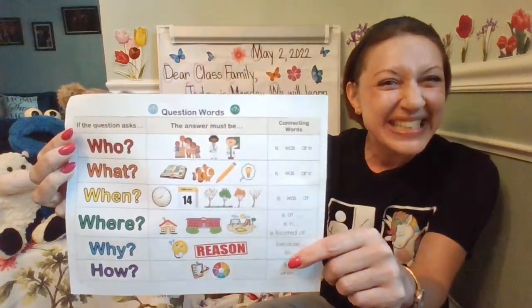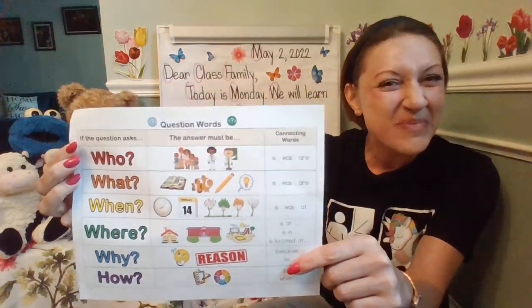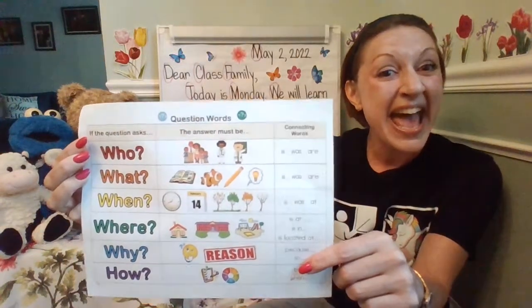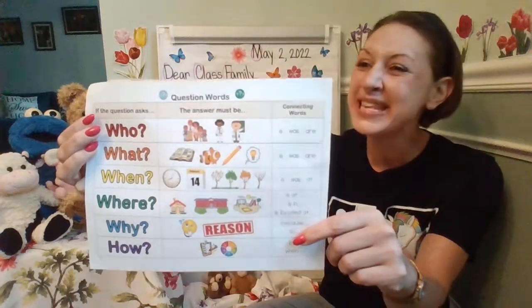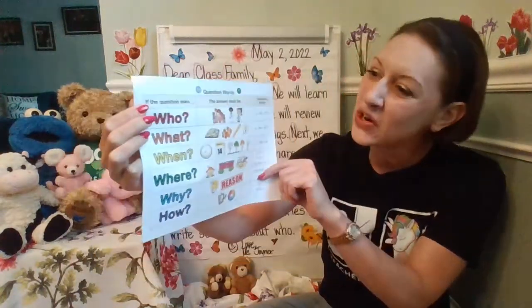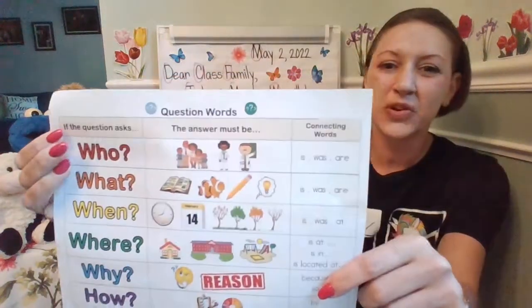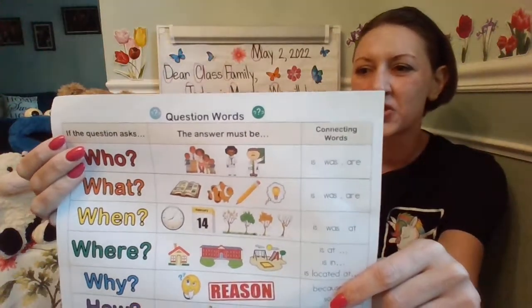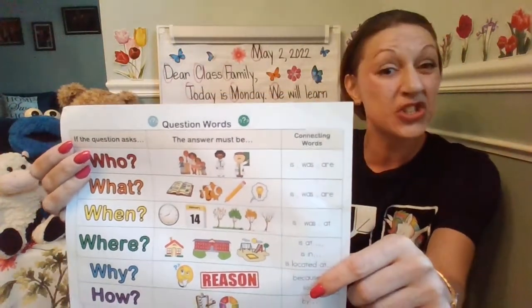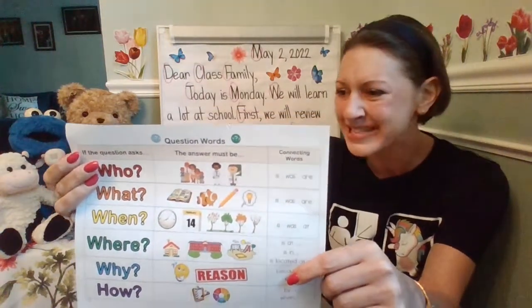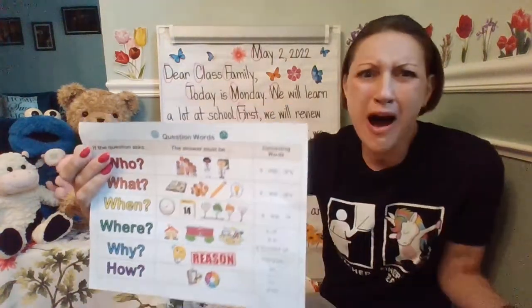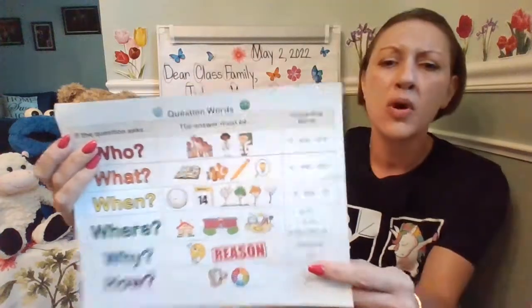We'll be reviewing these question words, using them for the book that we're focusing on today, and doing the question word song with Jack Hartman. So let's go ahead, and we're going to make sure that we discuss who is in the story, what happened, when it happened, where, why, and how.